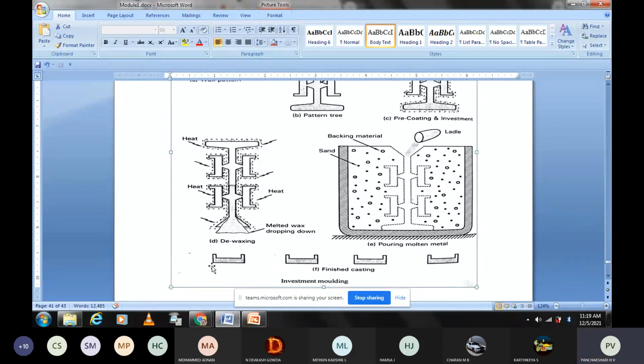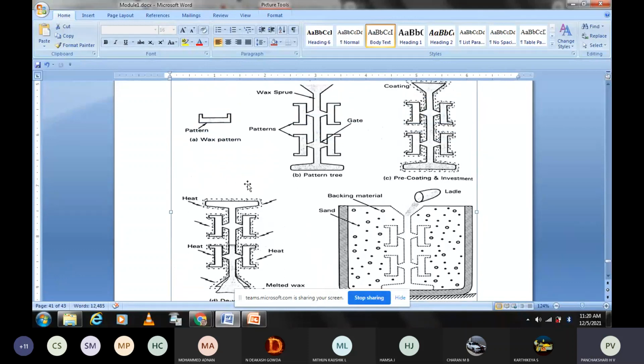All 4 identical jobs are shown here. This is the product you need to produce. To produce it, instead of having different mold cavities or different mold boxes, using the same mold box, these small castings can be produced in larger numbers. This is the final product.